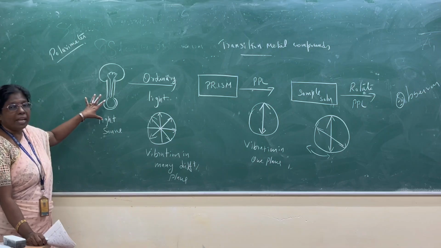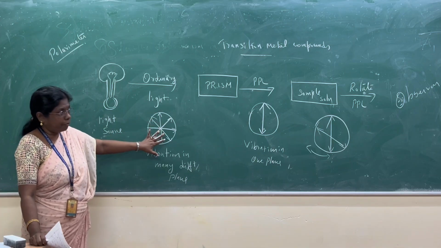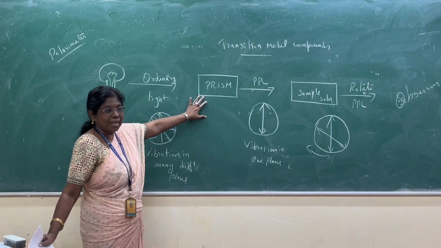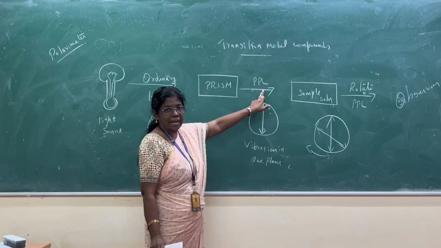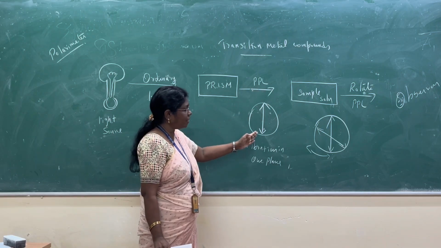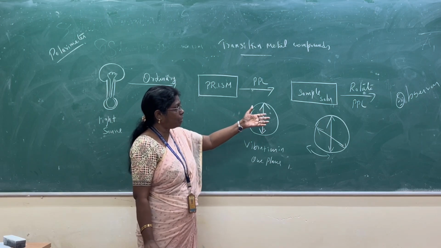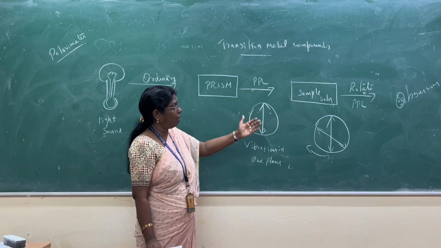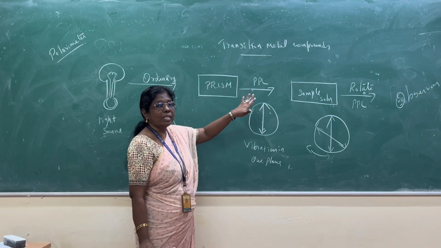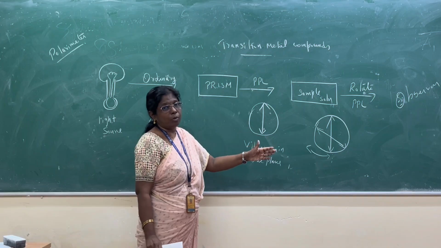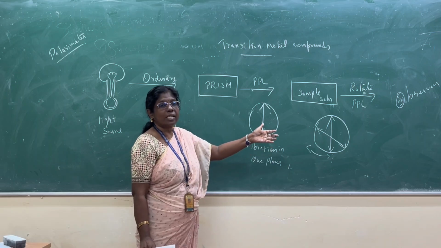In a polarimeter, you take the ordinary light source, with vibration taking place in many different planes. It passes through the nickel prism and we get PPL, plane polarized light, where the vibration takes place in only one particular plane. Then we take the sample solution and rotate the plane polarized light in one direction, either clockwise, the right side, or anti-clockwise, the left side.